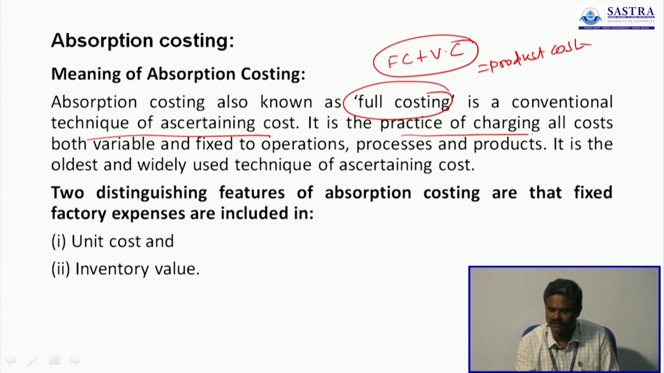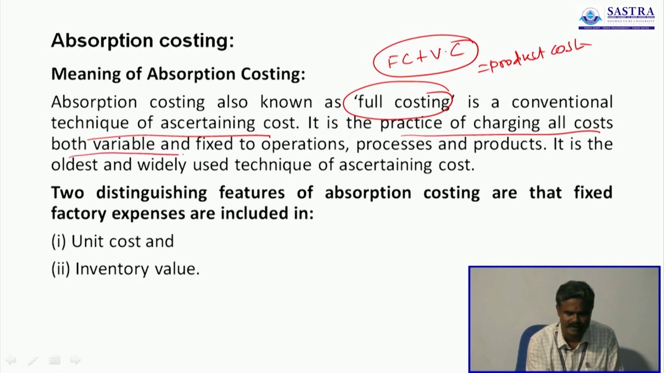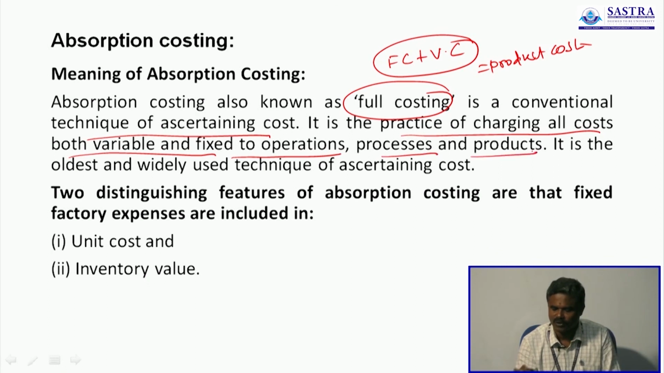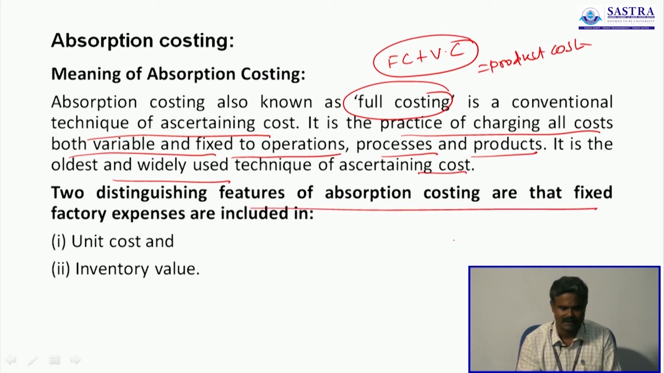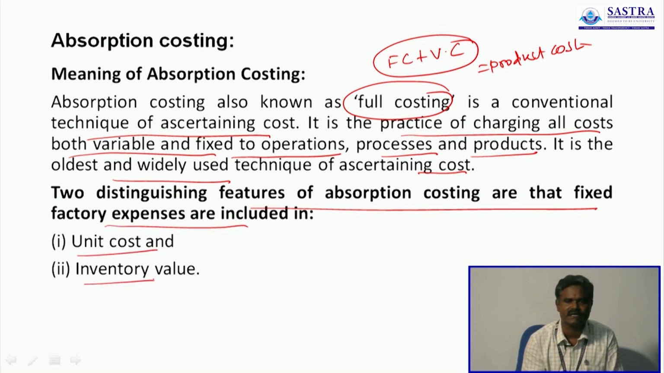It is a practice of charging all costs, both variable and fixed, to operations, processes and products. So whenever we calculate the cost of product of a business, we consider both fixed as well as variable cost here. It is the oldest and widely used technique of ascertaining cost. The two distinguishing features of absorption costing are that fixed factory expenses are included in unit cost and inventory value.